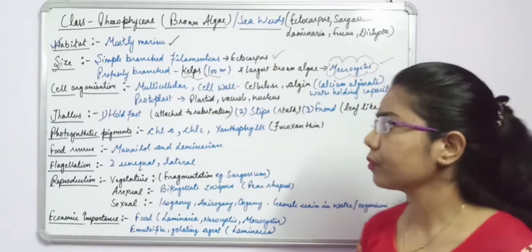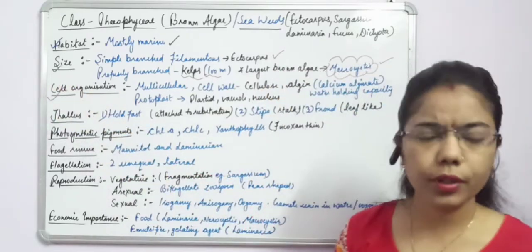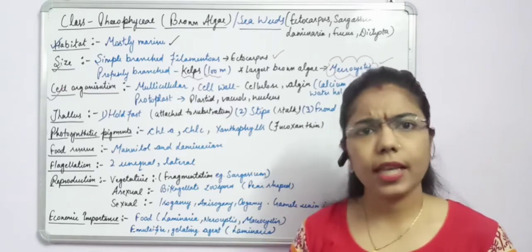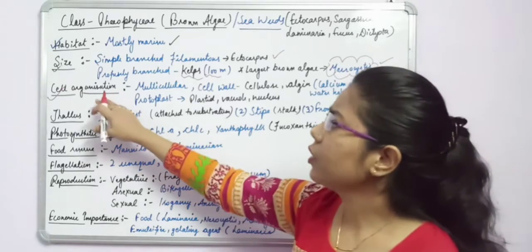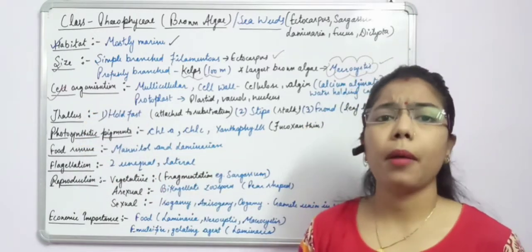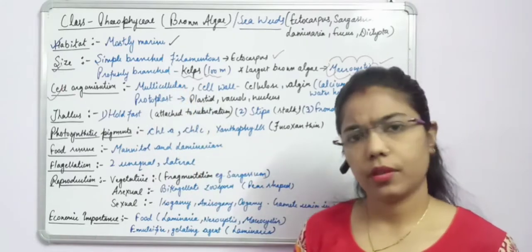Now if we talk about the cell organization, because we know that every organism is made up of cells, here the organization of cells is multicellular. All the members of brown algae are multicellular.